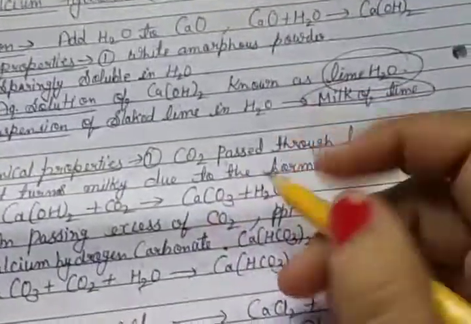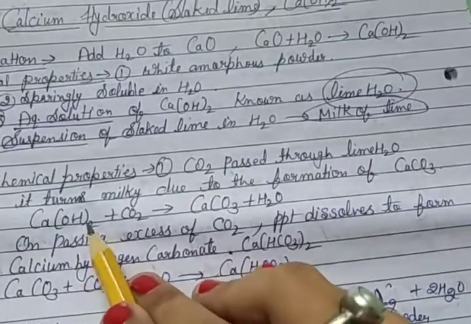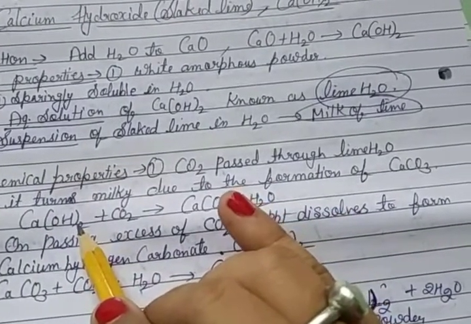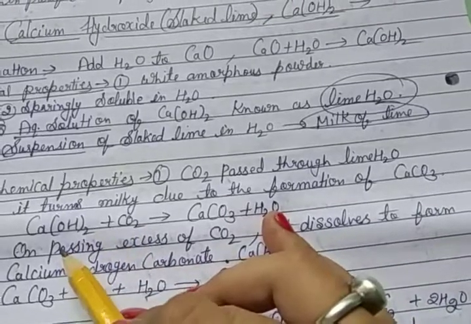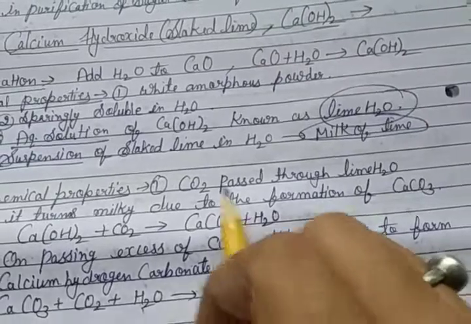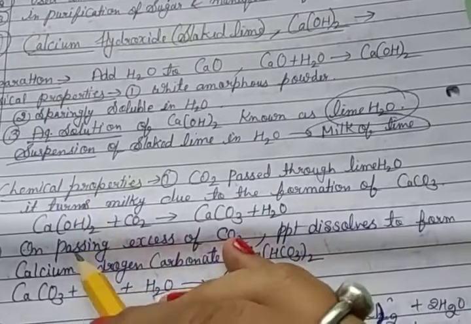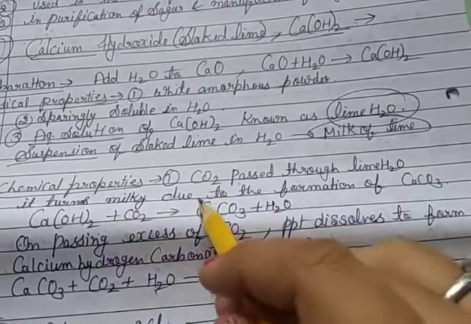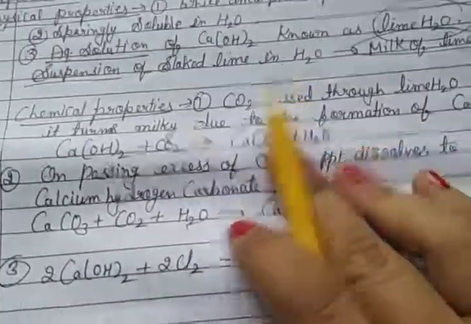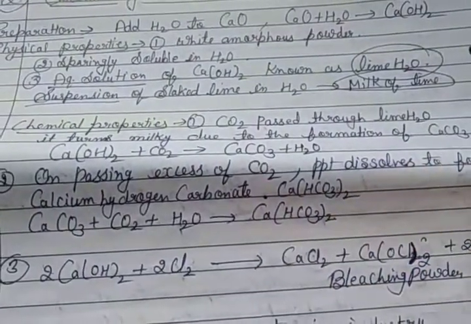Chemical properties. First, when CO2 is passed through lime water, calcium hydroxide, it turns milky due to the formation of calcium carbonate. So Ca(OH)2 plus CO2, carbon dioxide passed through lime water, gives calcium carbonate, CaCO3.